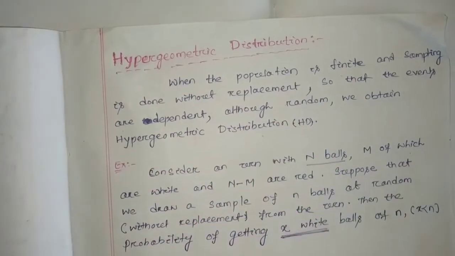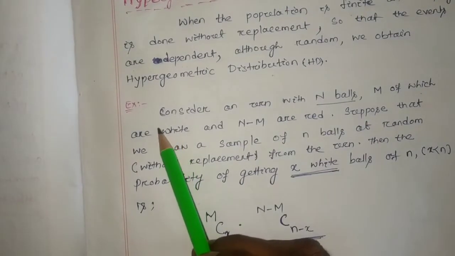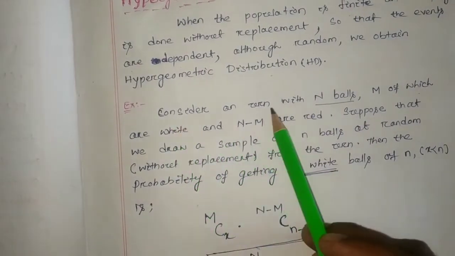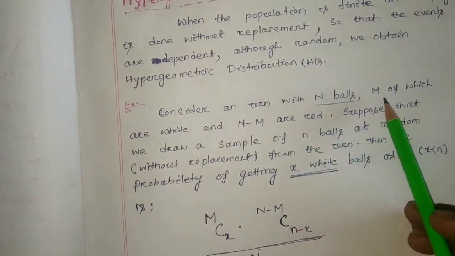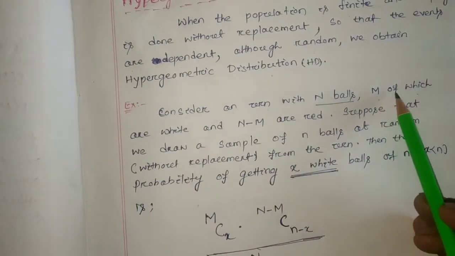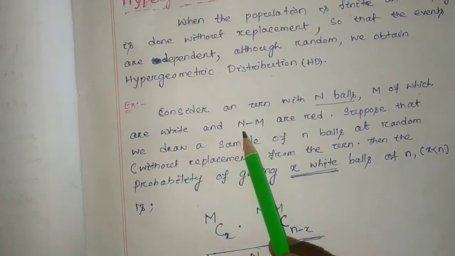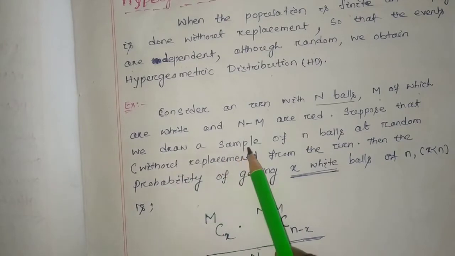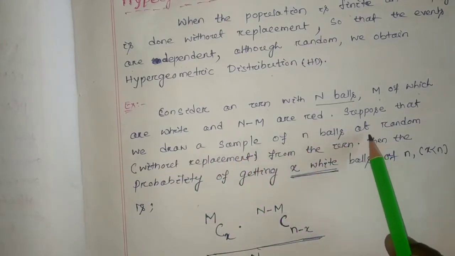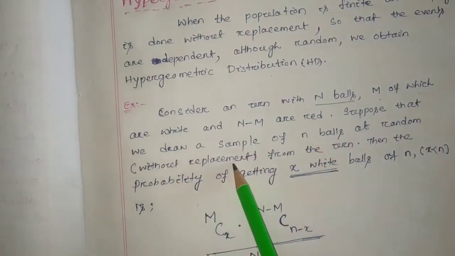With an example, we can consider an urn or bag with capital N balls, capital M of which are white and N minus M are red. Suppose that we draw a sample of n balls at random without replacement.